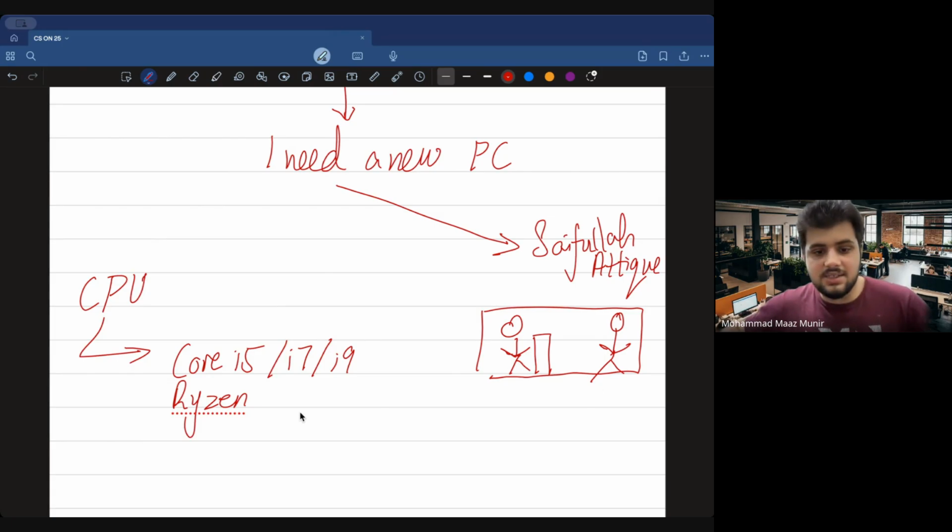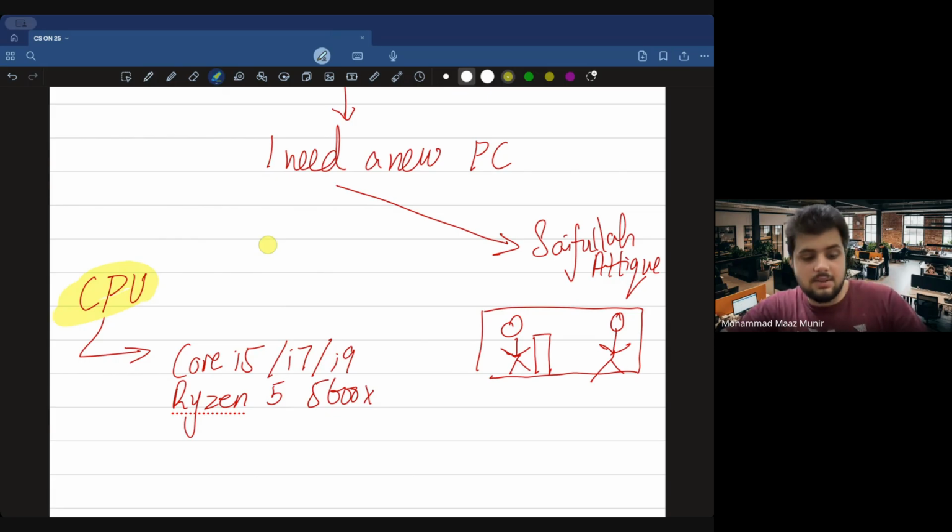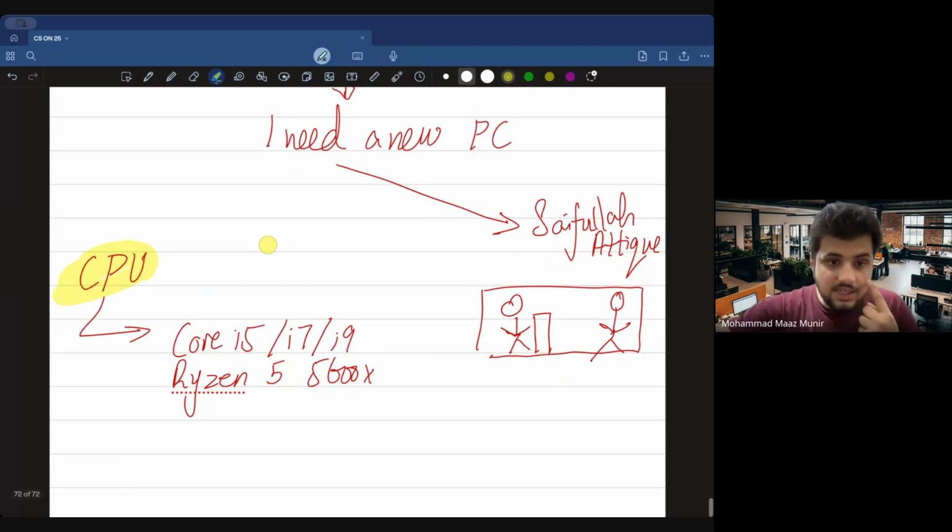So let's write that: Ryzen 5 5600X. So अब जब हम ये चीजें करते हैं ना, these are the very basic specification. Usually when non-CS guys go and buy a laptop for themselves, and when you ask them the specifications, they won't be talking about the RAM or the hard disk space or the graphic card. They're like, I have a Core i7 laptop with me or a Core i9 laptop with me. It is 13th generation Core i5. So what does this Core i5, Core i7, Core i9 mean? These are basically your CPU.